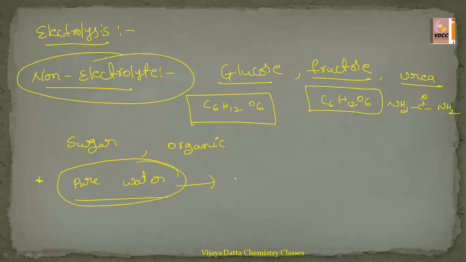So these are the best examples for the non-electrolyte. So now you understand what is a non-electrolyte: the substance which does not conduct electricity either in the molten state or in the aqueous solution. Those are called non-electrolytes. Let us come to the electrolytes. What is meant by electrolyte?